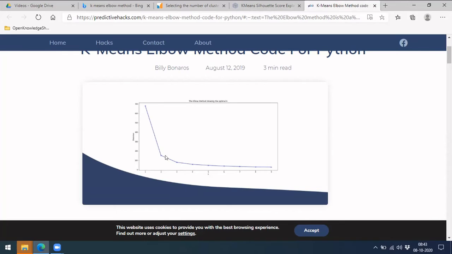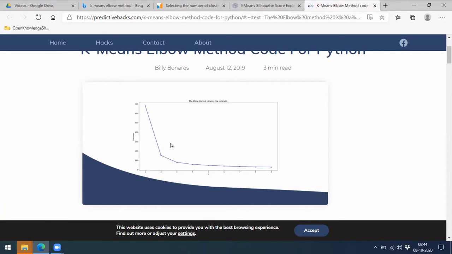Look at exactly the point after which it is flattening. You can see that after three, the slope of the line is decreasing and it is going somewhat horizontal, right? After four as well it is almost flat. After three it does not change much from three to four. So we can take this. This curve looks like an elbow, like your hand being stretched out like this: this is your shoulder and this is your hand.